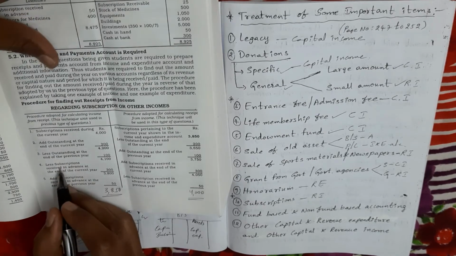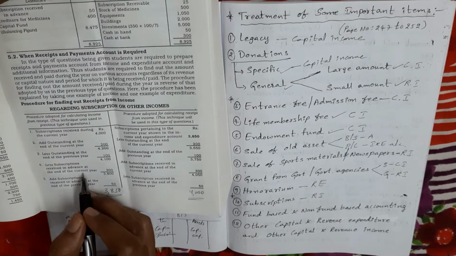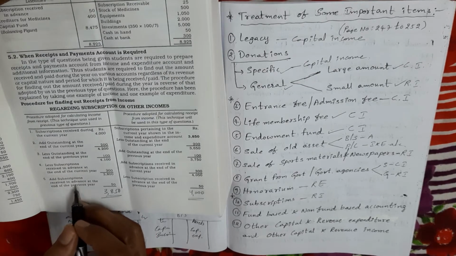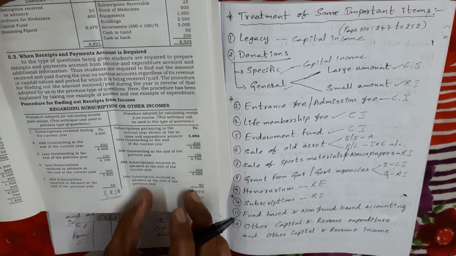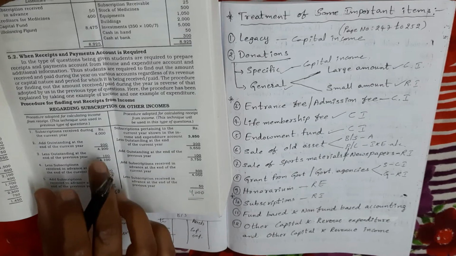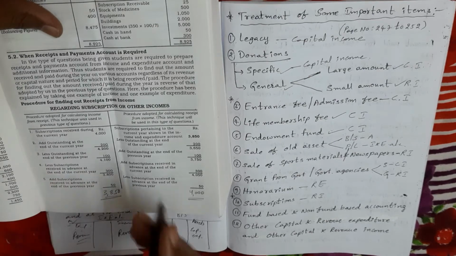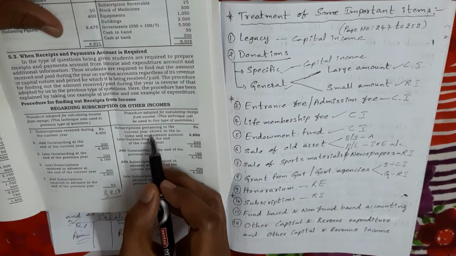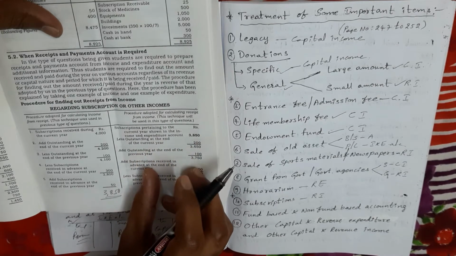Next, we also deduct the current year advance received subscription. If the present year advance received subscription is given, we have to deduct it, and if the last year advance received subscription is given, we add that amount. This is the procedure we followed in the first method. But in the second method we follow quite the opposite procedure to the first method. Here, first we take the subscriptions of the current year shown in the income and expenditure account, and with the help of it we prepare the receipts and payments account.